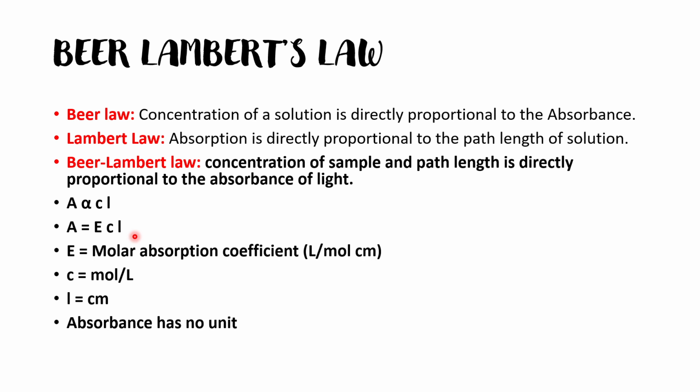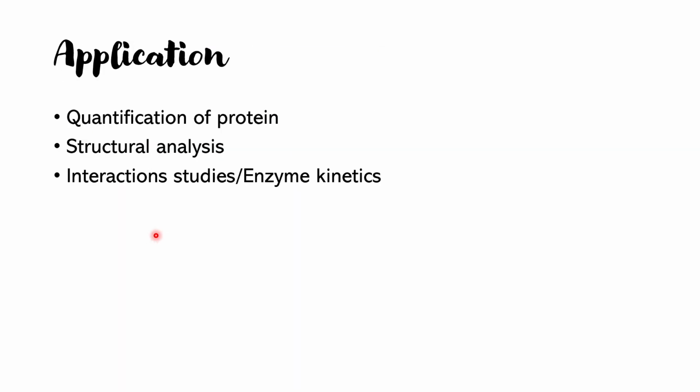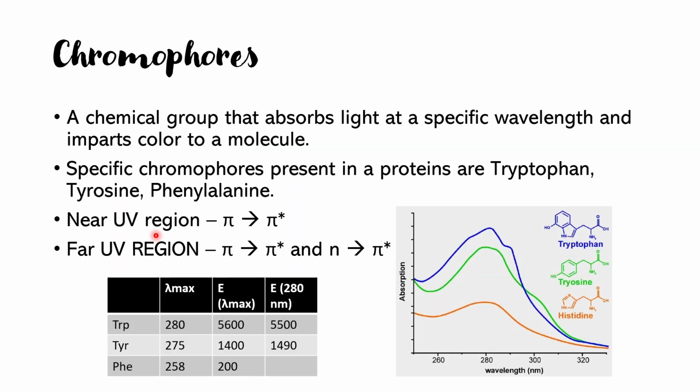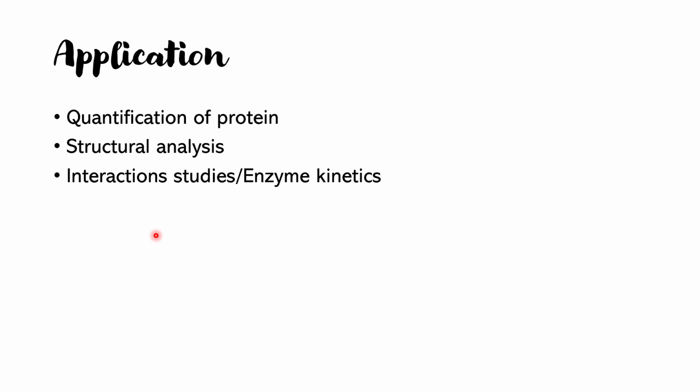Usually the path length is known to us, because whatever quartz or glass cuvette we use has a particular path length. Based on that we can easily calculate our absorbance. Either you have the absorbance, the concentration, or the path length, and based on this we can calculate the third very easily. I hope you got the idea, and I thank you for your kind attention. In the end we are going to talk about the application of UV.